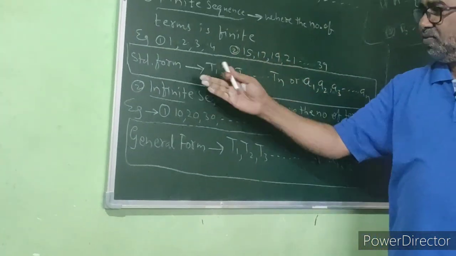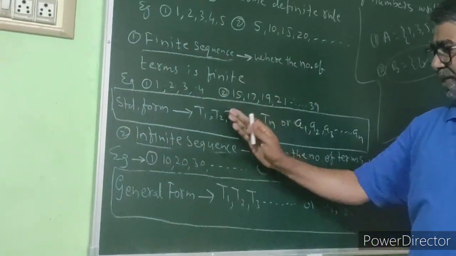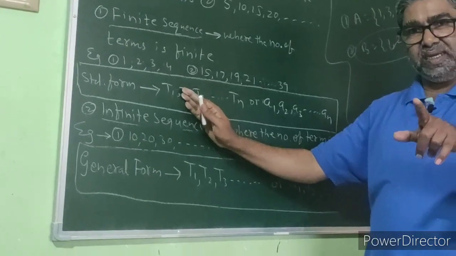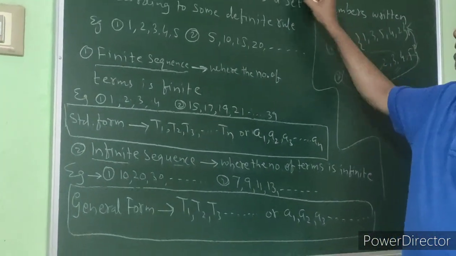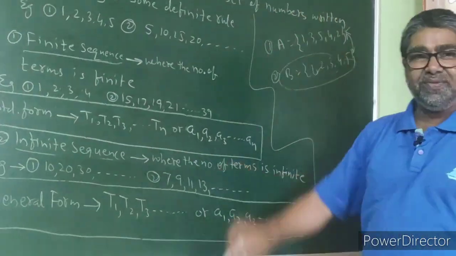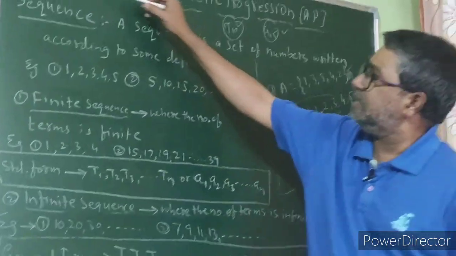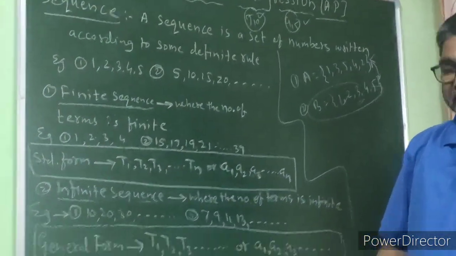The standard or general form is t1, t2, t3, and so on, tn, where t1 is the first term, t2 the second term, t3 the third term. If I write tn, this will be the nth term. If I write a15, this will be the 15th term. And tn is called the nth term or last term of the sequence.